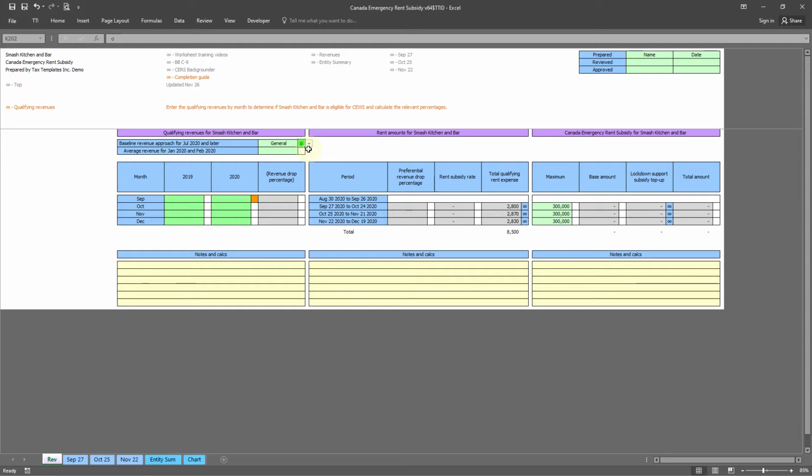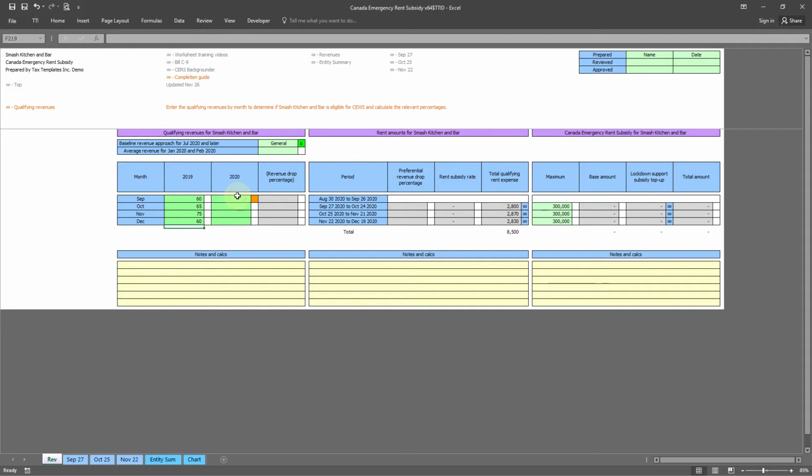The general approach compares 2020 revenue to matching months in 2019. The alternative approach, which requires an election, considers the entity's average revenue from January and February 2020. As with TTI's CEWS worksheet, we'll enter the monthly revenues for the current and prior reference periods, along with the reference method to determine the CERS for each period.